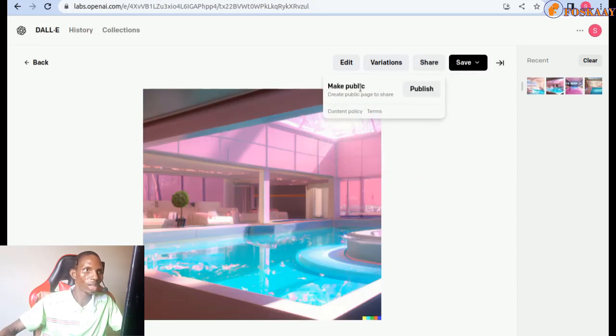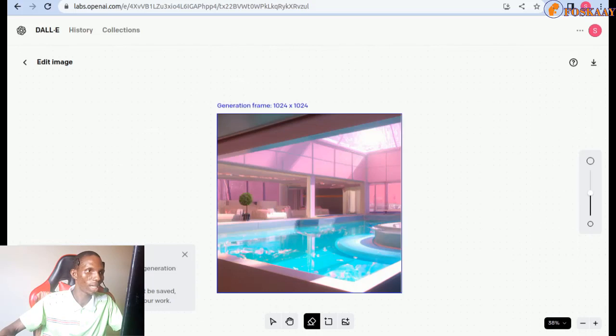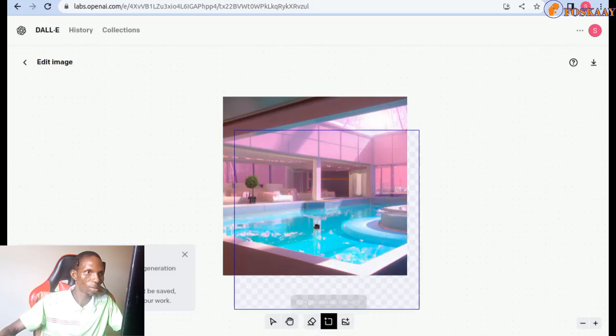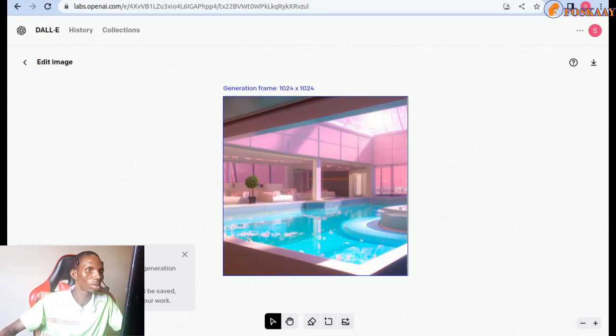Now you can also click here to share. Make public, create public page to share. So you can publish this publicly. Then you can generate variation as well. You can edit. It's now in beta. So you can see there are things you can do, like select. You understand? So generate frame. There are just a lot of things you can do with the editing. This is a new fantastic feature you couldn't use before. So you can add some extra things to the image generated.